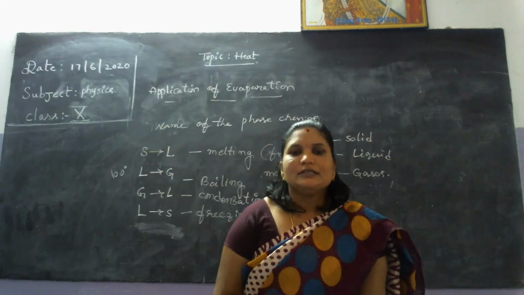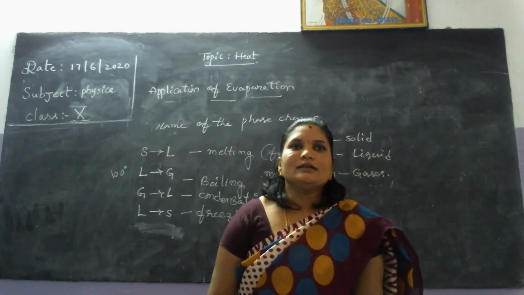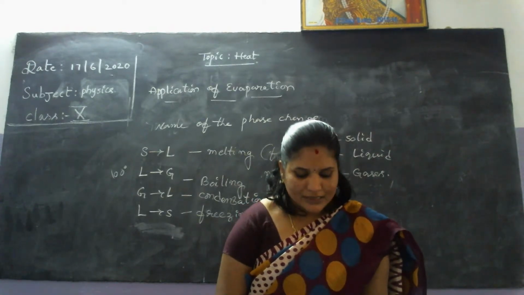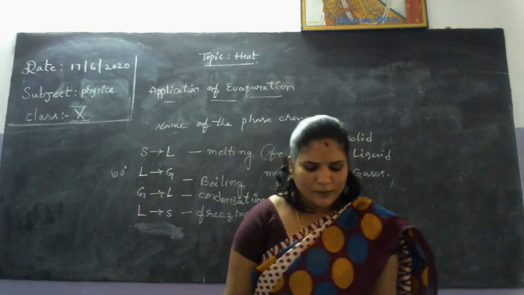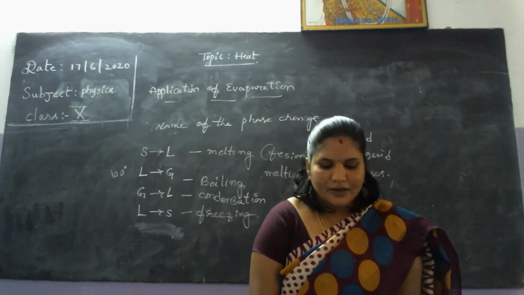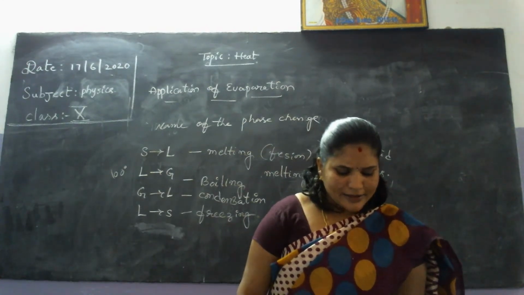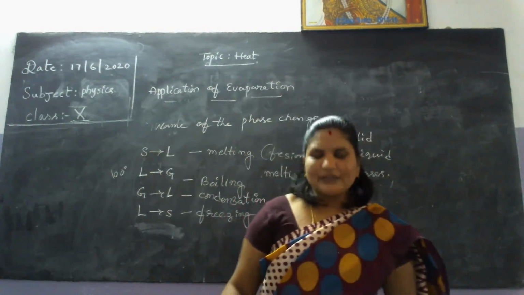We can see that as dew. Again, fog. In summer and winter seasons, we can see fog also. The thick mist is called fog. Again, we discuss the latent heat of vaporization.